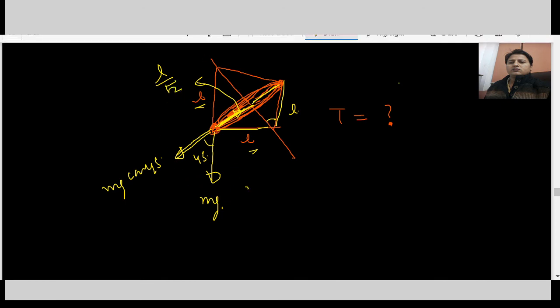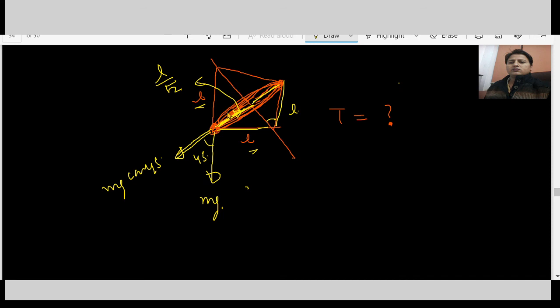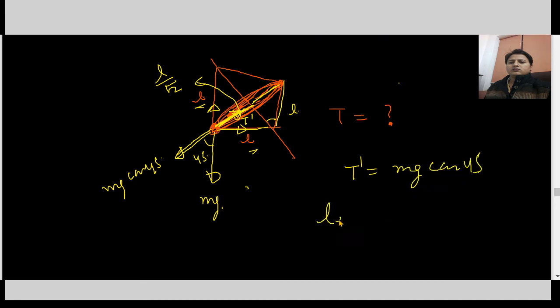The resultant of all the tensions acting in the strings is along this center, T'. So what is T'? T' is mg cos 45.